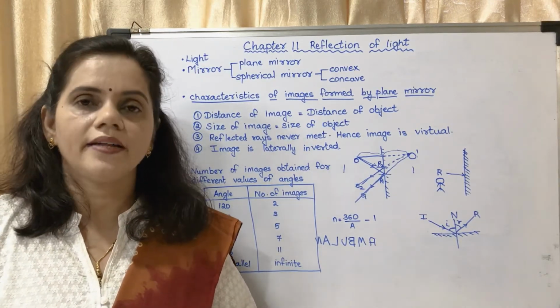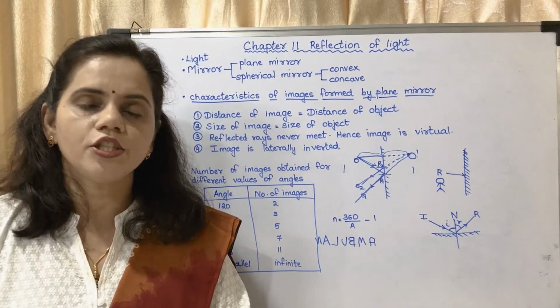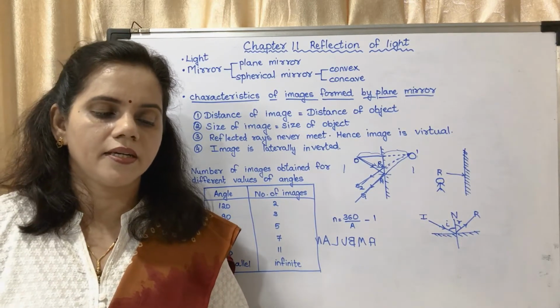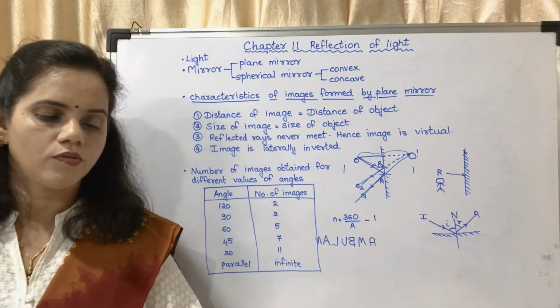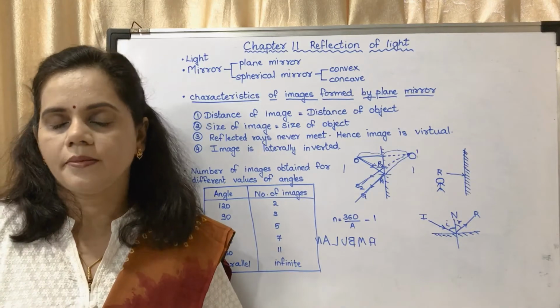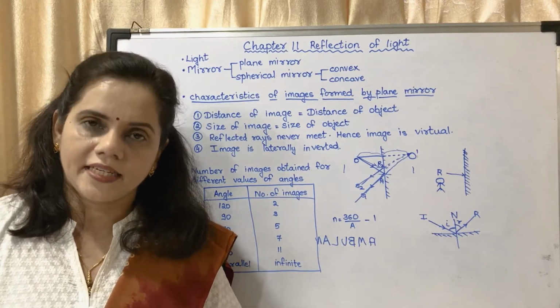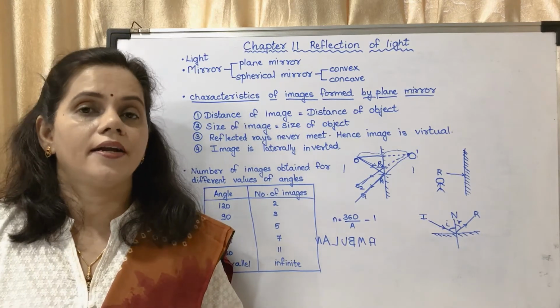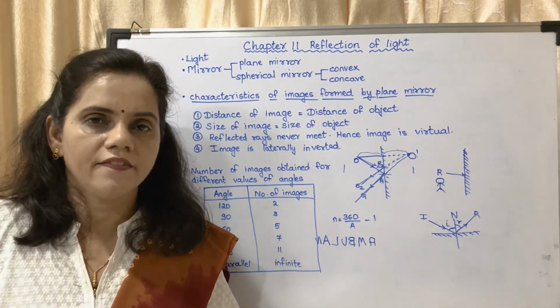Now page number 117, use your brain power question. When a person stands in front of a plane mirror, how is the image formed? What is the nature of the image? The image will be of the same size. It will be erect, it won't be inverted. It will be erect and it will be laterally inverted.